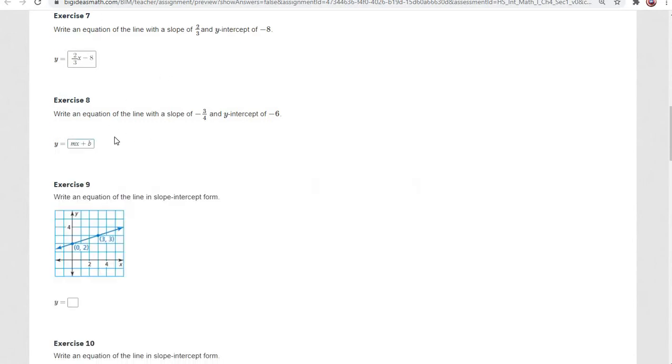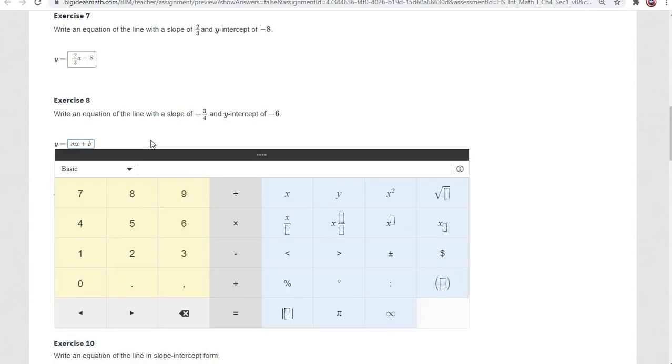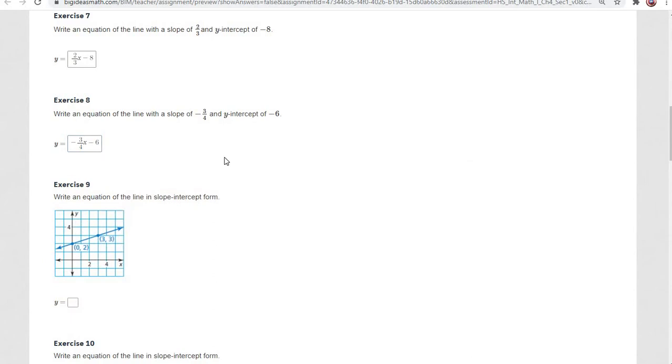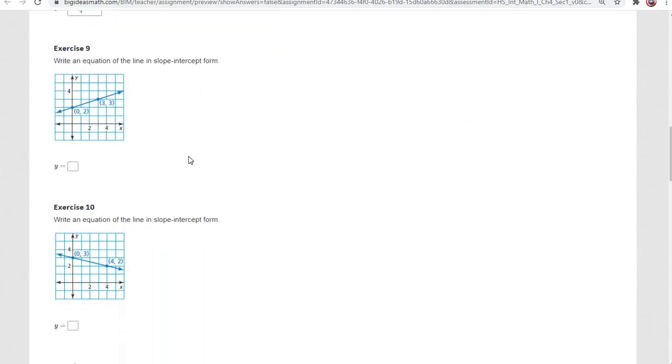For our next one here, it's -3/4, -3/4, and then our y-intercept is -6, so -6. All right, so now we're going to move on to these.